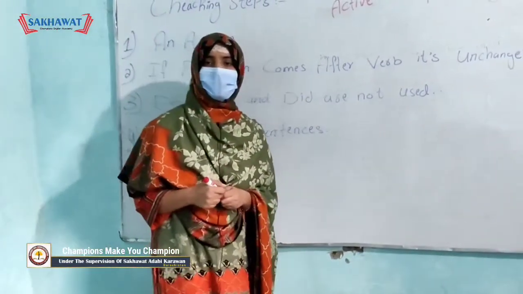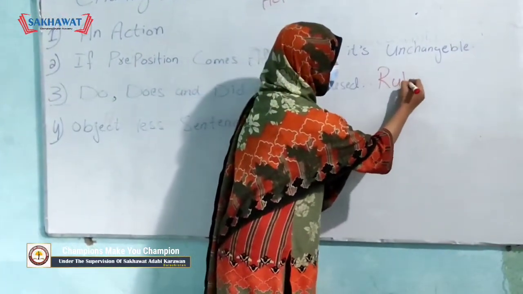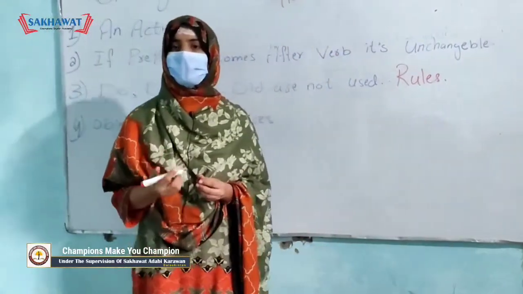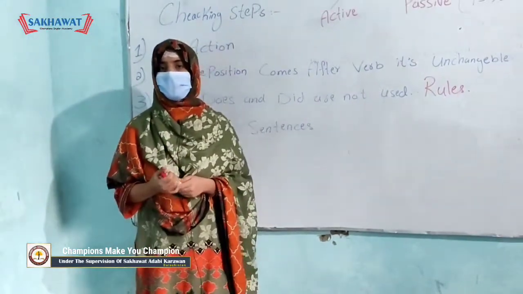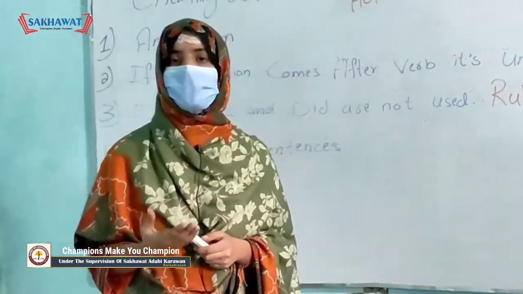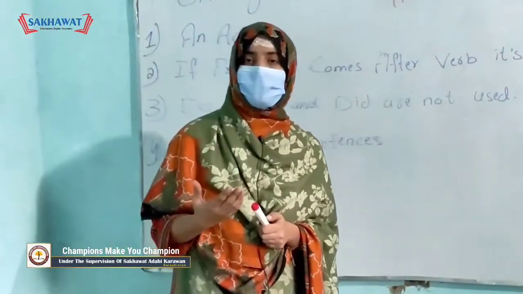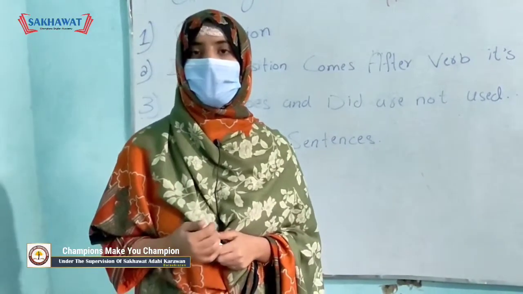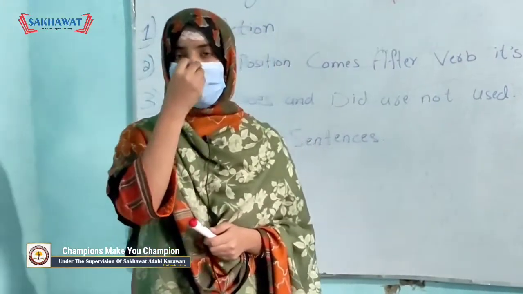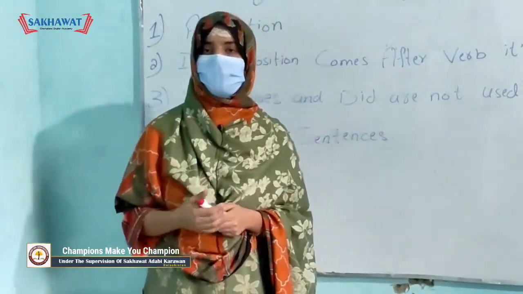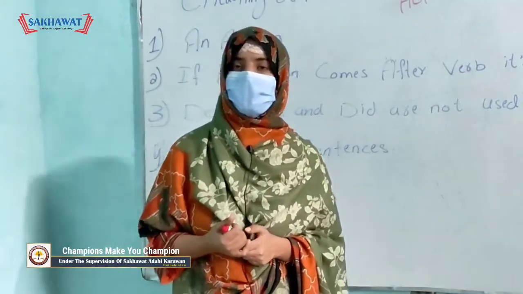Now I am going to tell you the 5 rules of passive voice. The first rule is the object of active sentence becomes the subject of passive sentence. Then second rule is to be verbs are used according to the tense. The third step is use third form of verb. Fourth step is if your sentence is continuous, use being. If it is perfect, use been. And the fifth step is mention the doer if needed.